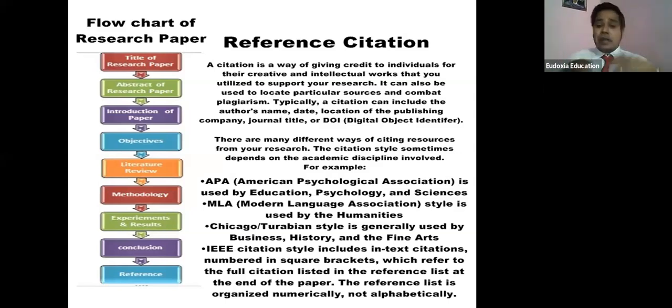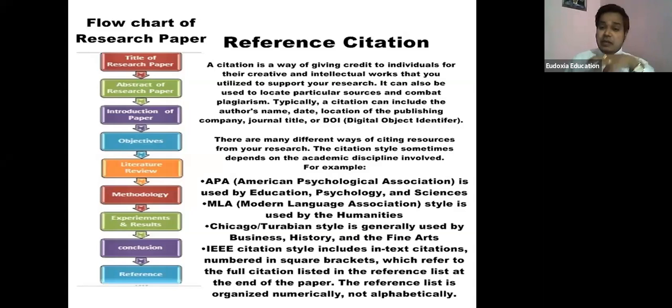Then MLA, the Modern Language Association. And you can go with Chicago or Turabian style, which is generally used for history or fine arts students. Those who are from fine arts can use that also. So please remember, the last one is IEEE. IEEE is a popular format for engineering people.